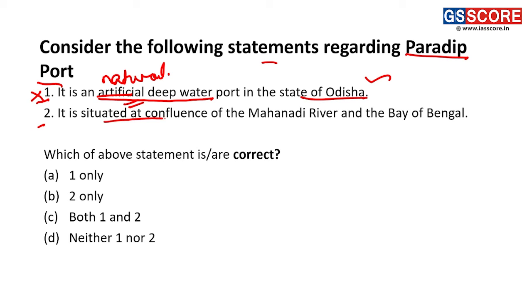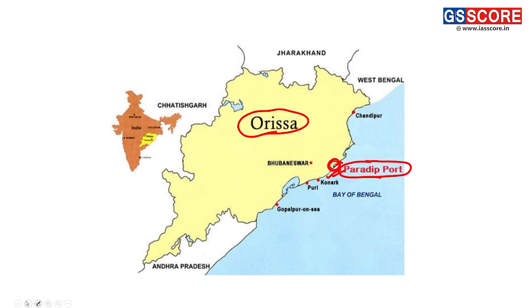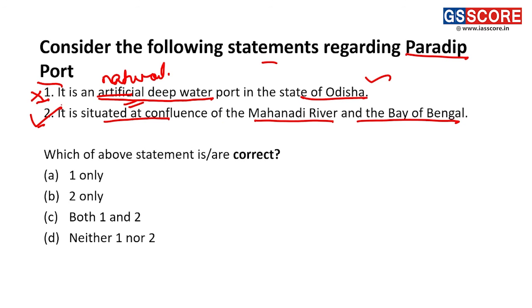Statement 2: it is situated at the confluence of Mahanadi river and the Bay of Bengal. If we see the diagram here, this is the region for the flow of the Mahanadi Delta. This is the Mahanadi Delta and this is the Bay of Bengal Sea. Statement 2 is a correct statement. It is situated at the confluence of Mahanadi river and the Bay of Bengal Sea. The answer for this question is B, 2 only.